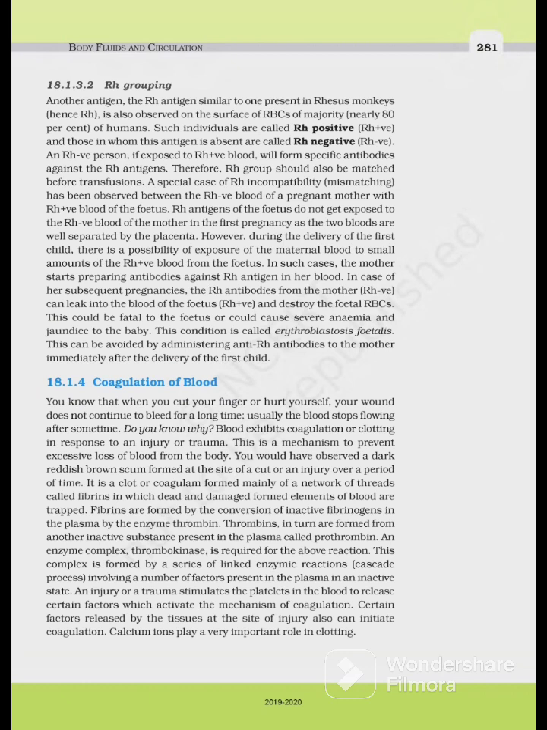You would have observed a dark reddish brown scum formed at the site of a cut or an injury over a period of time. It is a clot or coagulum formed mainly of a network of threads called fibrins, in which dead and damaged formed elements of blood are trapped. Fibrins are formed by the conversion of inactive fibrinogen in the plasma by the enzyme thrombin.